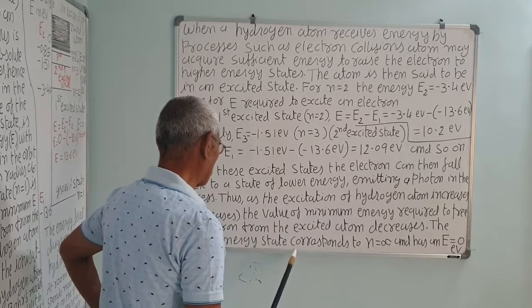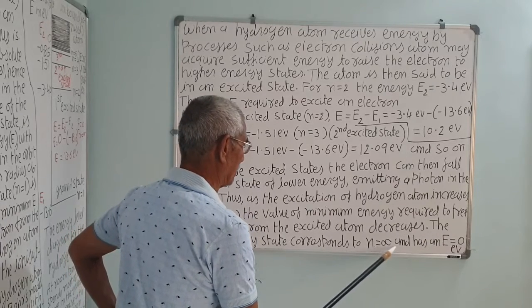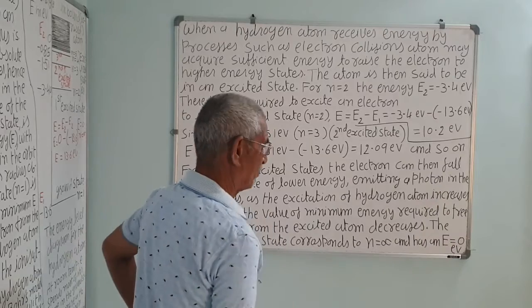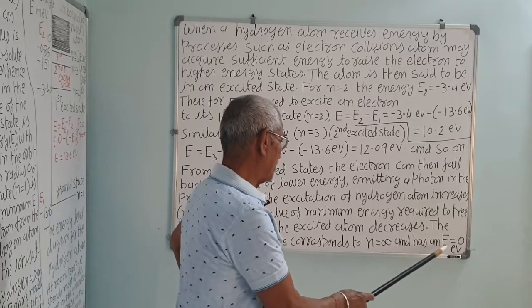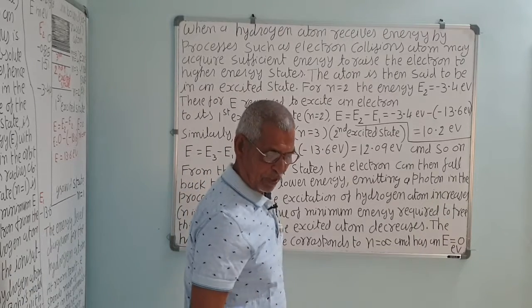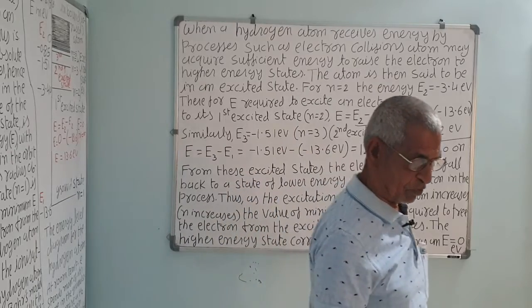The higher energy state corresponds to n equal to infinity and has the energy 0. That is, you won't need any energy to remove the electron when it is already in the higher energy state, that is, already removed from it.